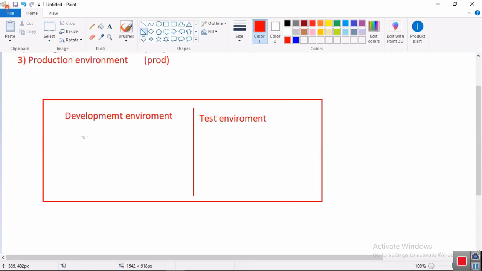Look here. In the development environment, developers are there. One developer or many developers? Many developers. Assume this is the first developer's chair. First developer, second developer, third developer, fourth developer, fifth developer, sixth developer, like that. There are so many developers. All these developers are developing code on their own computers.